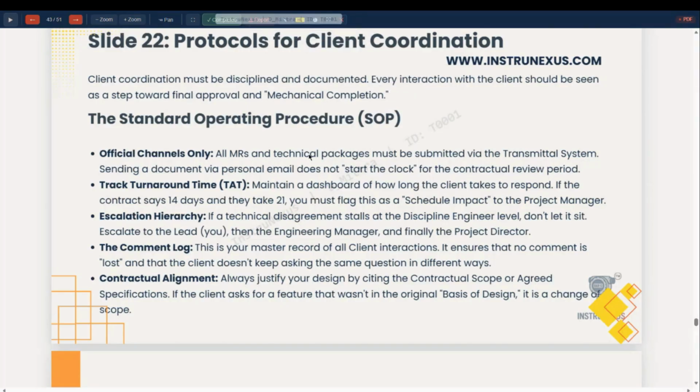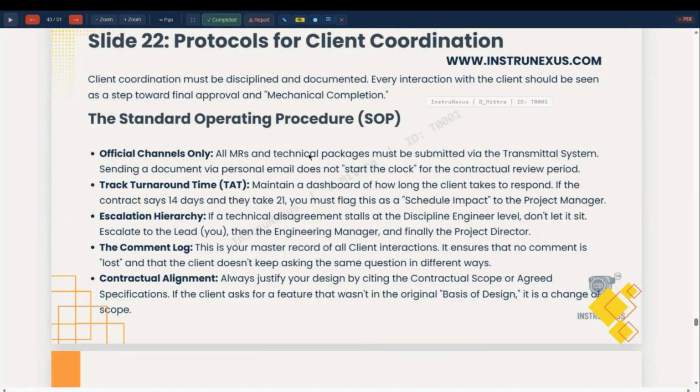If there is any comment which is to be escalated, hierarchy of comment escalation, first to the discipline engineer, then to engineering manager, then to project manager, then to client. So this is the cycle which is to be done. The comment log, your master log for all client comments, must be logged and ensured that no comments from the client are unattended or not complied with.